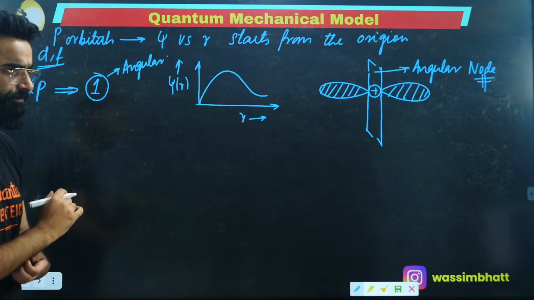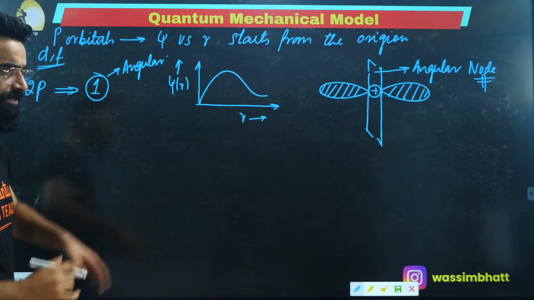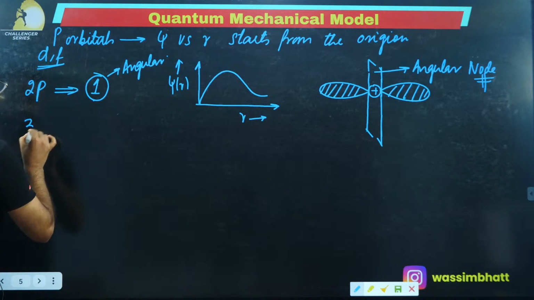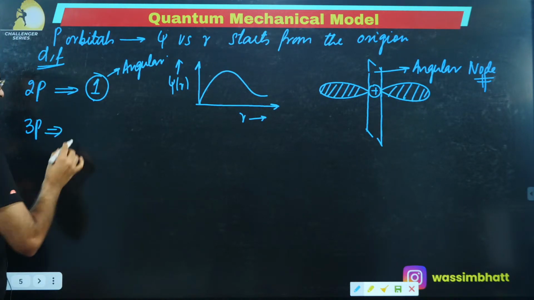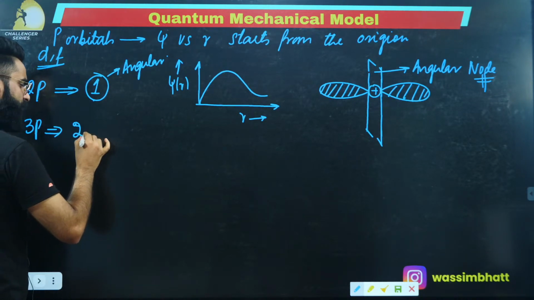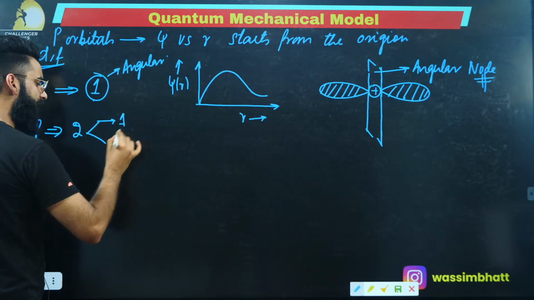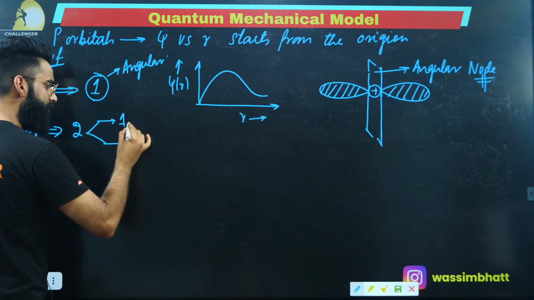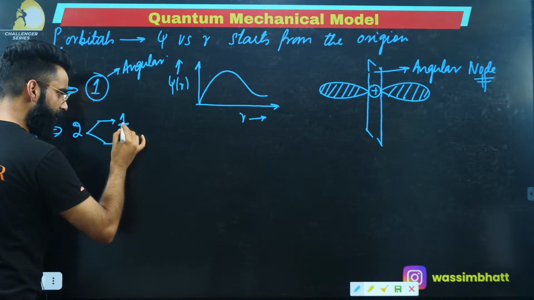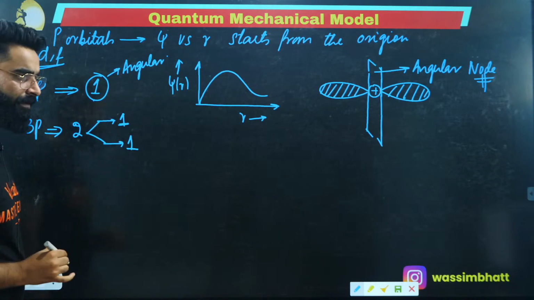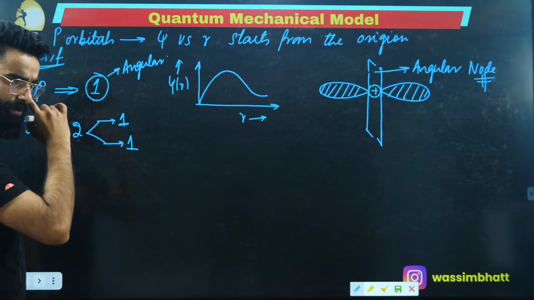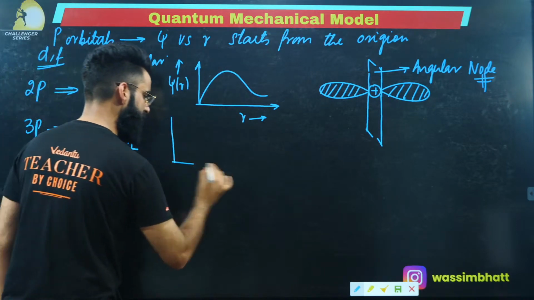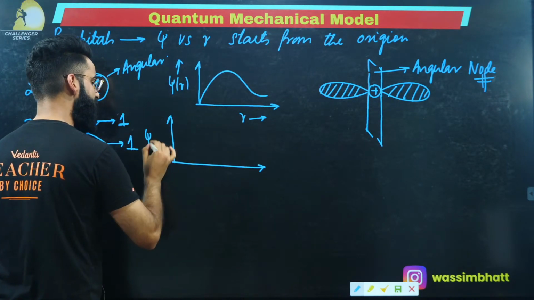Similarly, if I talk about 3p, how many total nodes are there? There are 2 total nodes. Out of these 2, there is one angular and one radial, or spherical, node. So first of all, what is going to be your psi r versus r curve for it?